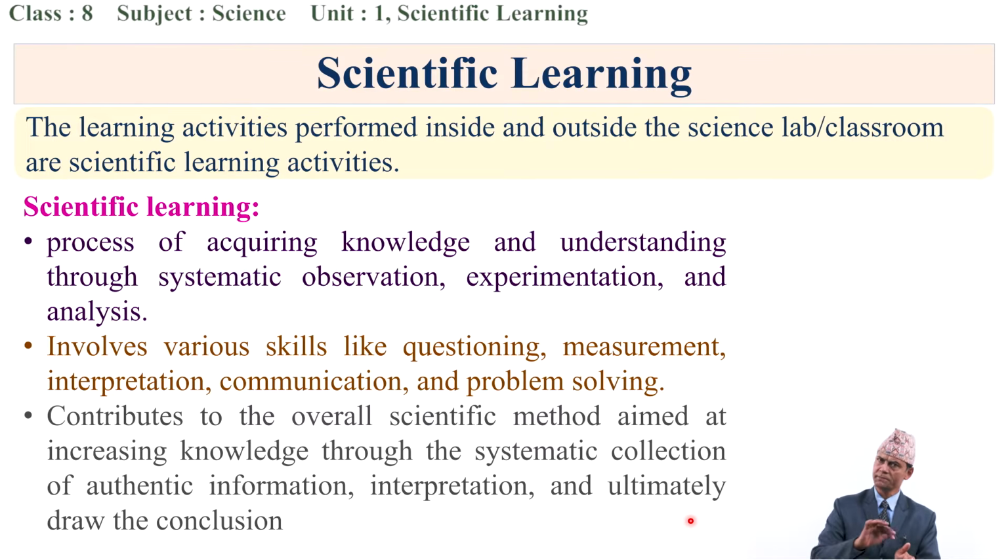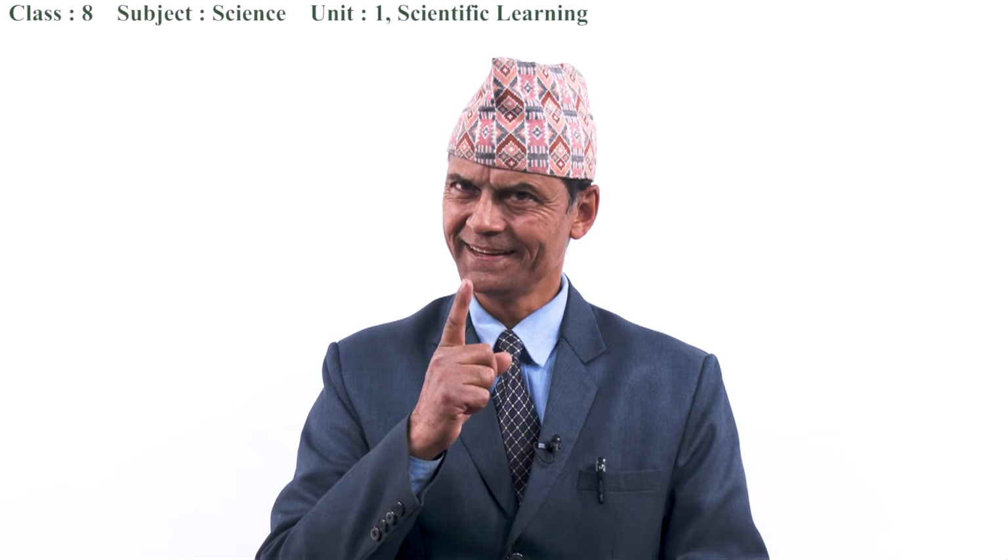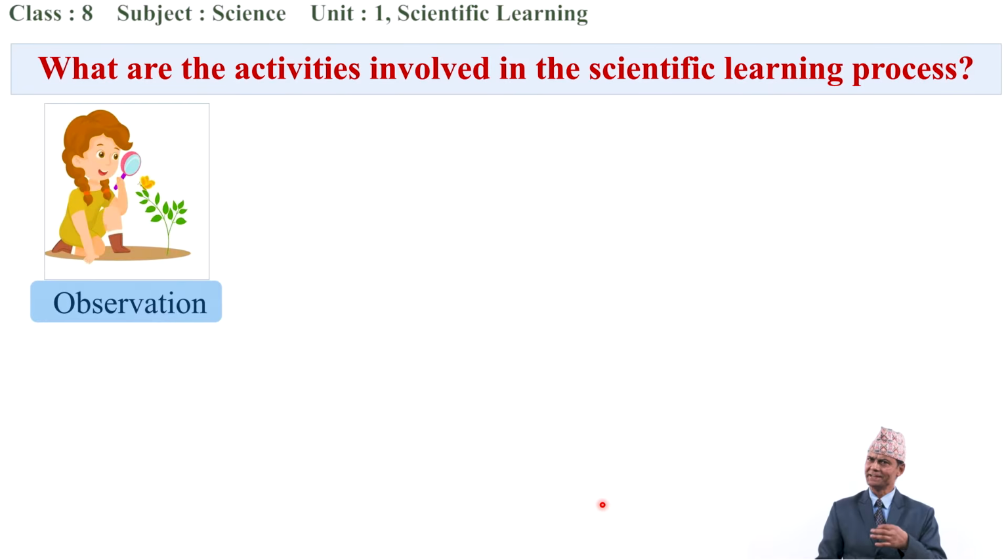Authentic information can be interpreted scientifically, and we can draw the conclusion, so that we can believe in the theory, whether the theory or our hypothesis is correct or not, isn't it? That is the scientific learning process. And what are the activities involved in the scientific learning process? Let's think carefully. Okay, we came to know that there are different activities.